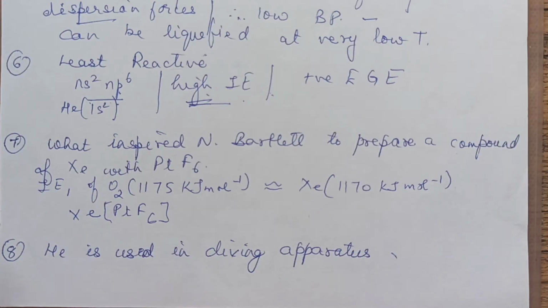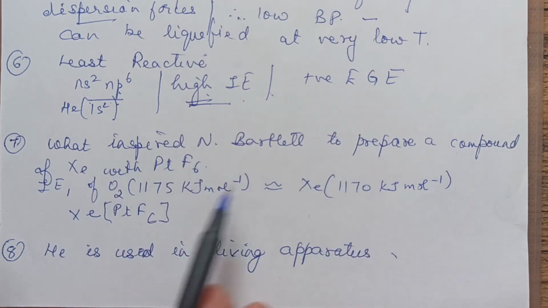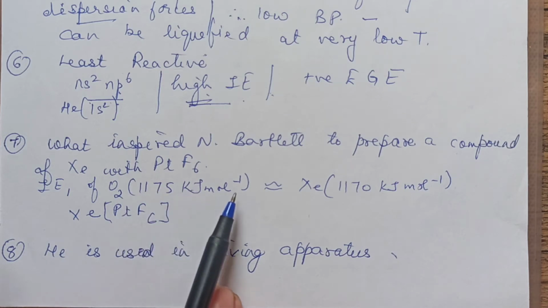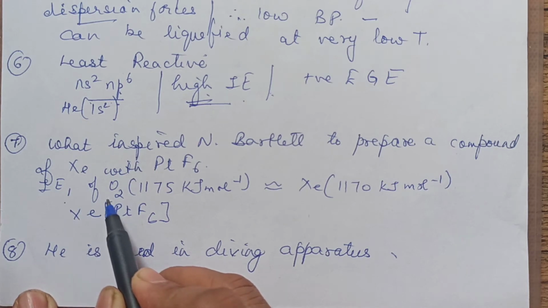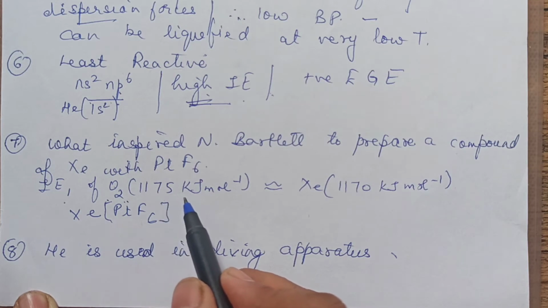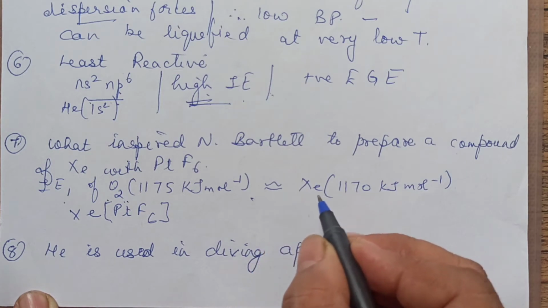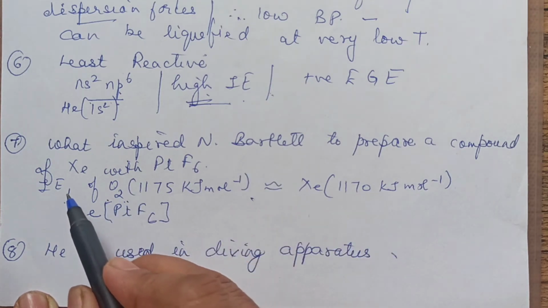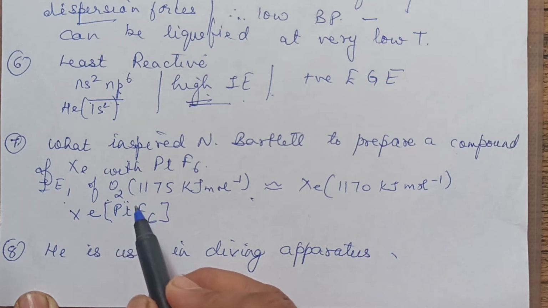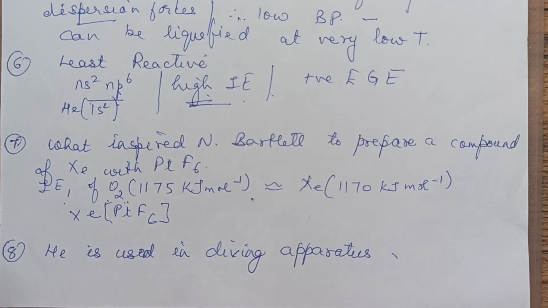Another important question, very important question. What inspired N. Bartlett to prepare a compound of xenon with PtF6? You will write that the first ionization energy of molecular oxygen, that is O2, which is 1175 kilojoules per mole, is nearly equal to that of xenon. N. Bartlett found that the first ionization enthalpy of O2 is almost equal to that of xenon, which is 1170 kilojoules per mole. Please write the values also.